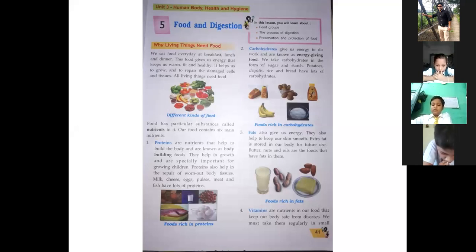Now let us start the topics we have in this chapter. The first thing is why living things need food. Why do we human beings and animals need to eat? We eat food every day, at breakfast, lunch, and dinner, and at other times also. This food gives us energy that keeps us warm, fit, and healthy.